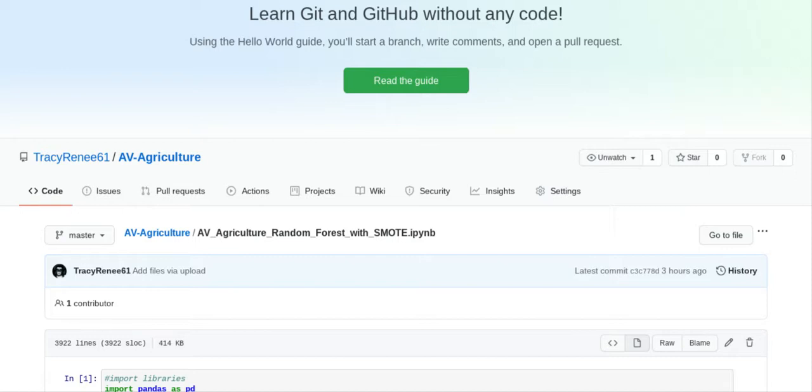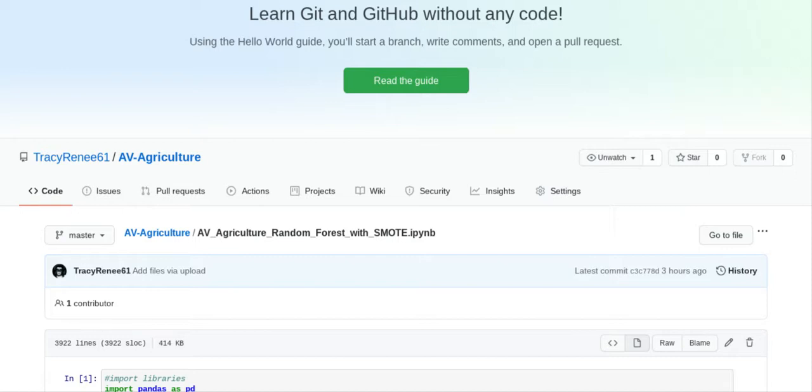Now, I made my video this morning on random forest, and I said originally that it didn't work with SMOTE, but I looked on the internet and found another code for SMOTE, and I decided to try that and see if my percentage would increase.